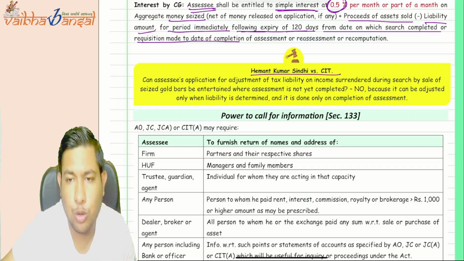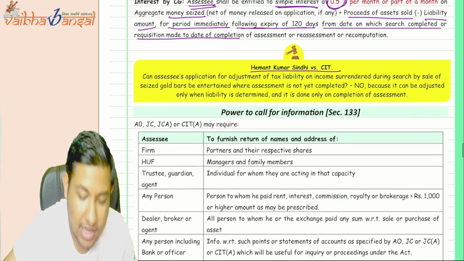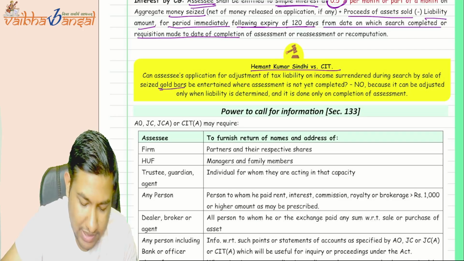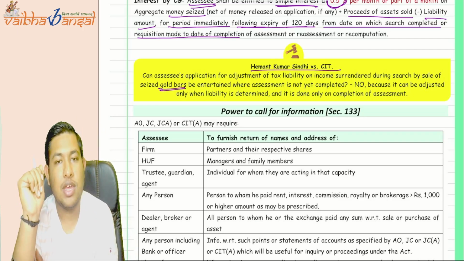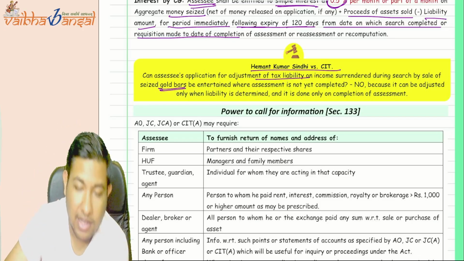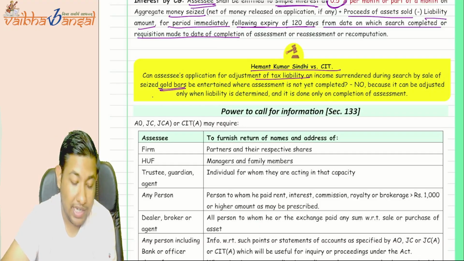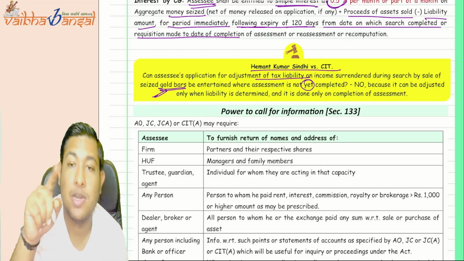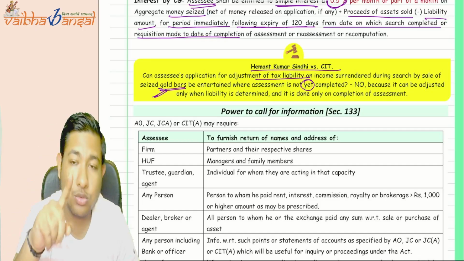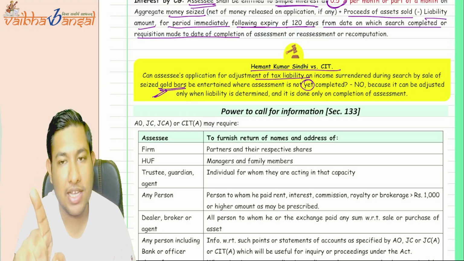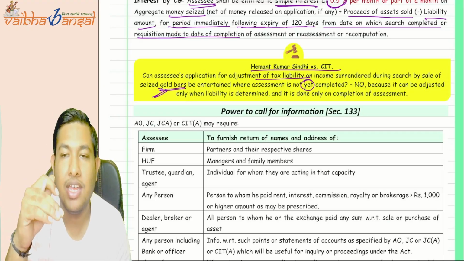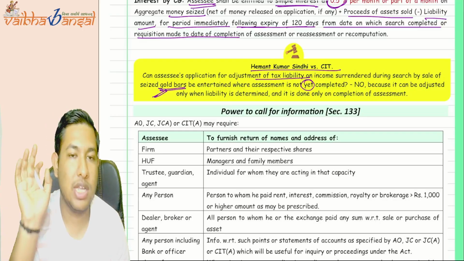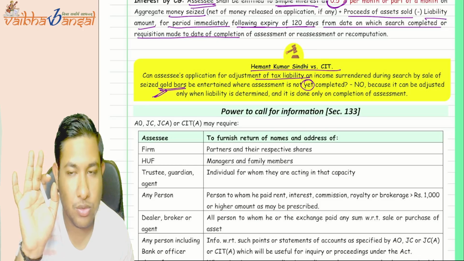Now there is a case law of Hemant Kumar Sindhi versus CIT. What does this case law say? A search was conducted, and during the search, the gold bars of the assessee were seized. Now the assessee makes an application that you can adjust the tax liability by selling those gold bars. Whether they can do so? No, they cannot do so because the assessment is not yet completed. They can do so only when the assessment is finally completed, because on the completion of assessment the liability is determined, and when the liability is determined, only then can they sell the gold bars. Otherwise they cannot sell the gold bars.